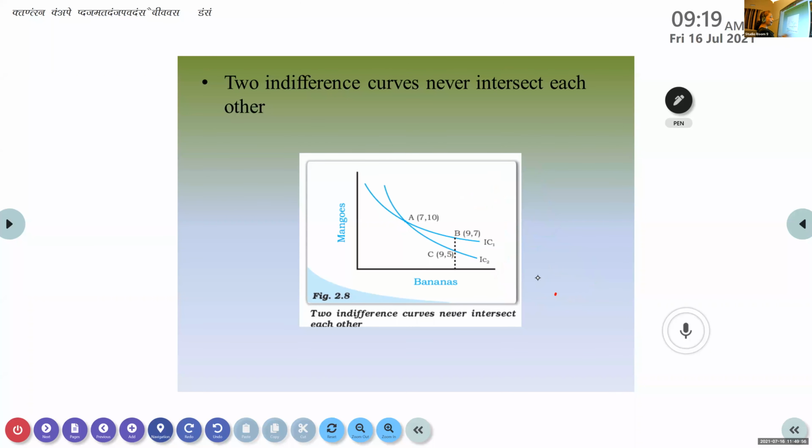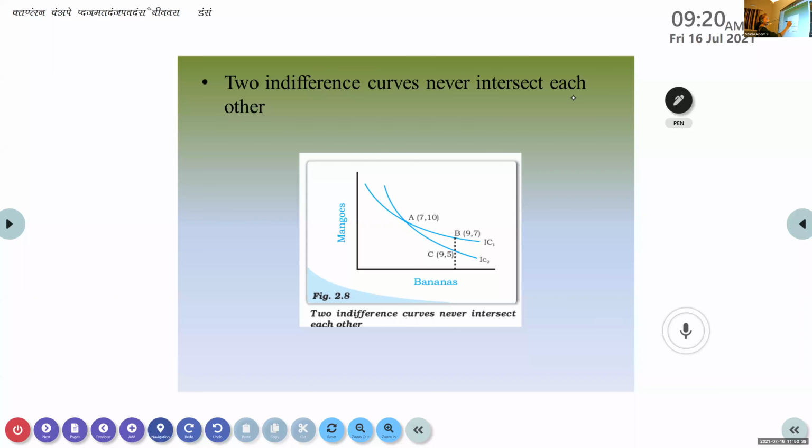If they intersect, it will result in conflicting results, or it will not give you a proper result. That is why they have shown that A is common in both, but at the same time B and C are different. Now B is the same as A, and A is the same as C, so what should be the rule? B and C should be the same. But that is not happening in this case. So we are proving that indifference curves never intersect each other, because it will give a conflicting result. That is why we say that two indifference curves never intersect with each other.